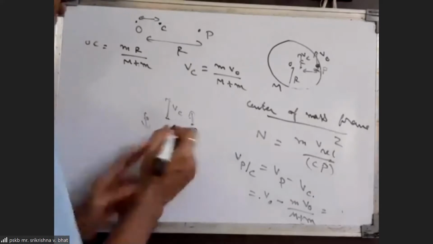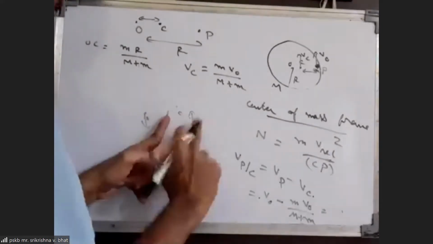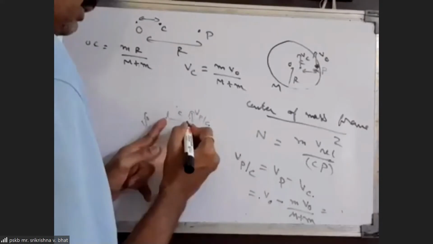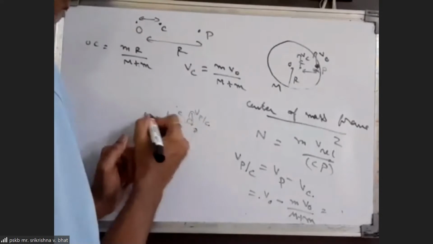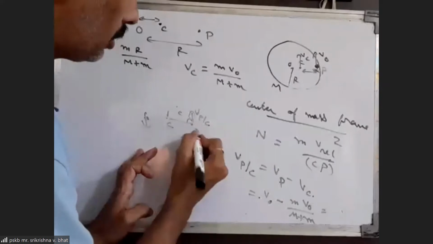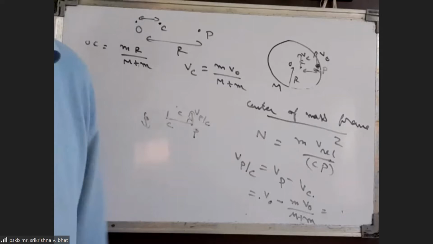In the reference frame of the center of mass, the velocity of P with respect to the center of mass is directed perpendicular to the line joining it to the center of mass. But VC need not be perpendicular to CP, and VC is not important here.